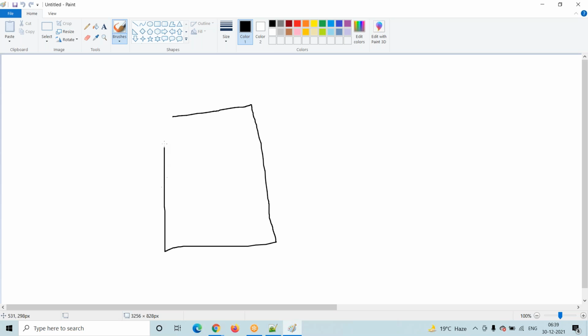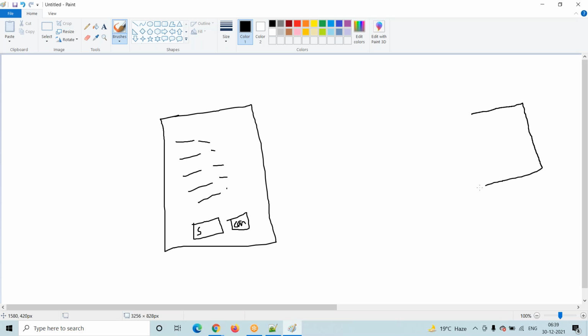See, this is my UI. We are collecting the data: first name, last name, mother name, and some other fields. We collect the data from the user, and they click on the submit button or the cancel button. Then what are we expecting? Whatever data is there, we have to take this data, and here we have one object. In that object we have to insert it. Based on that data, we have to create a record in that object.